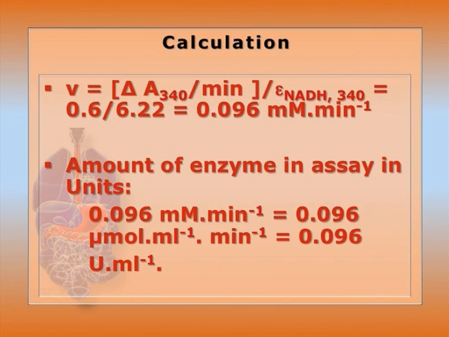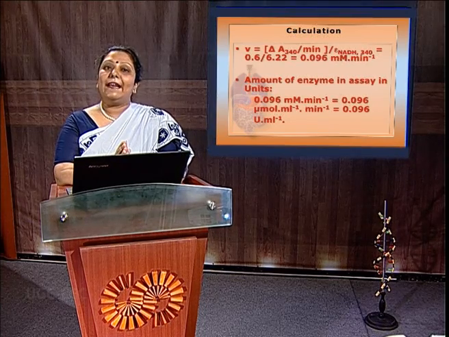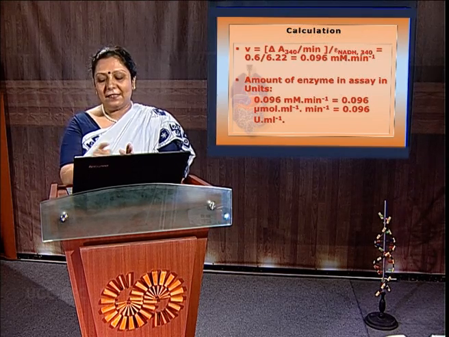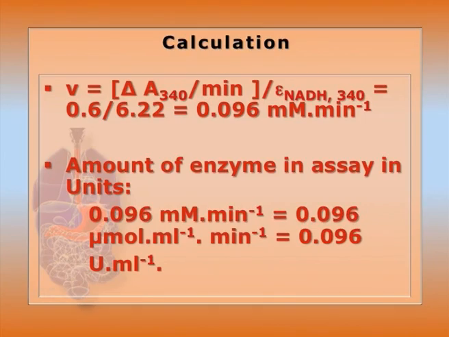Interestingly, micromole per minute is the enzyme amount or activity unit U. So the total amount of enzyme in the assay system is 0.096 U per ml. That can be multiplied with the dilution factor from the master stock. In this way enzyme activity can be calculated.